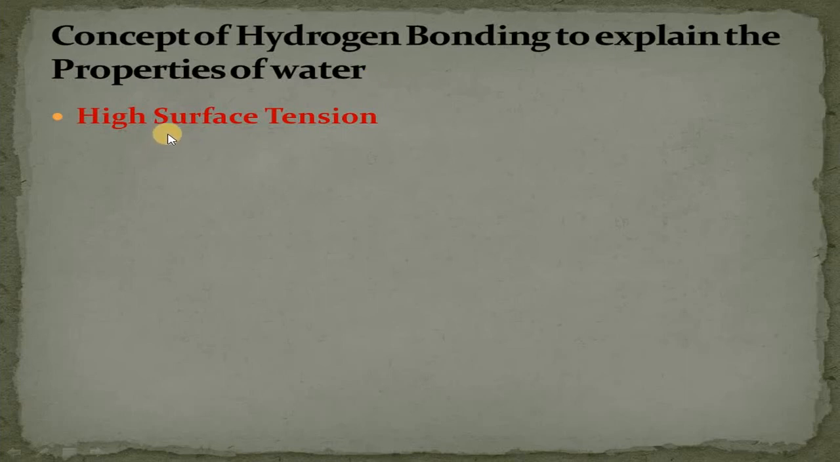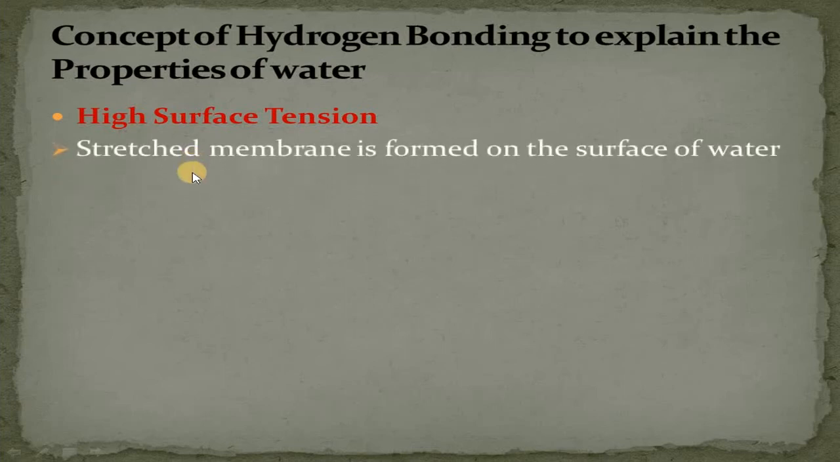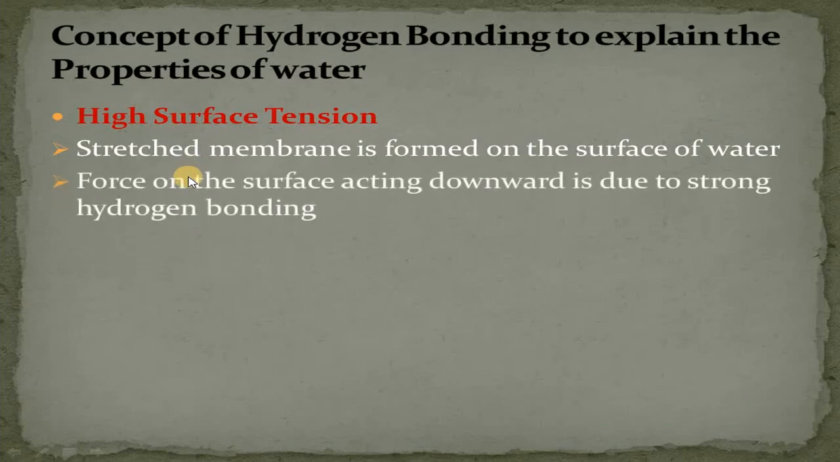First we have high surface tension. The surface of water will act like a stretched membrane due to the high surface tension, and that high surface tension is basically due to the hydrogen bonding present in water molecules. This is the force acting on the surface, which acts downward due to the strong hydrogen bonding. And due to strong hydrogen bonding, water exhibits high surface tension.